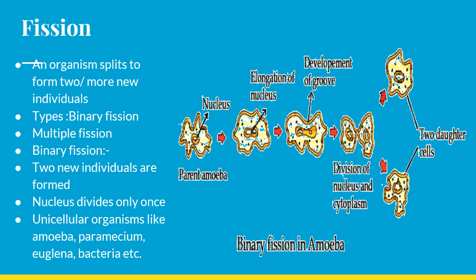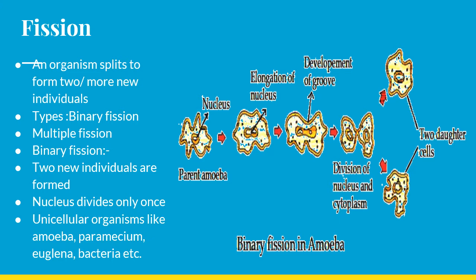So the first one is fission. What is fission? Fission means a separation or a splitting. So when an organism splits to form two or more new individuals, we call it fission. So why did I say two or more?